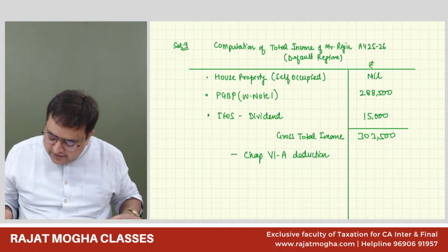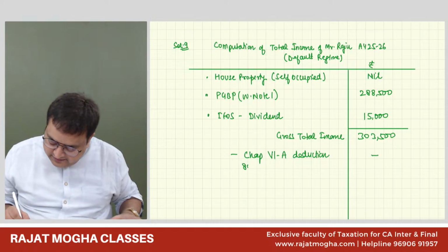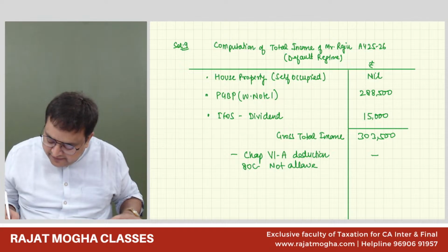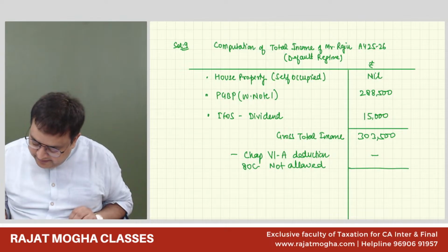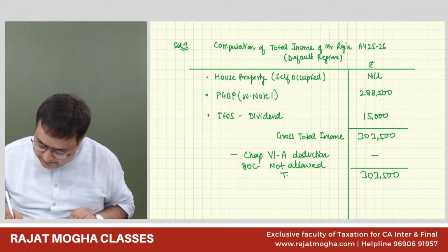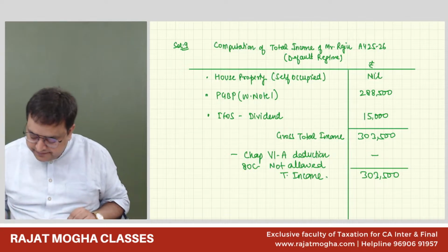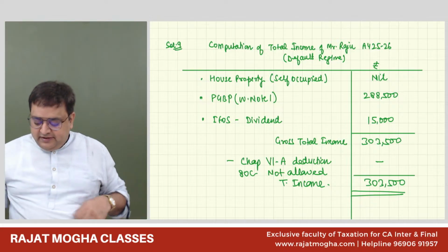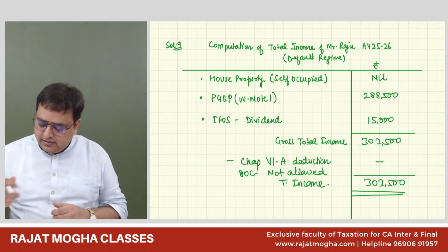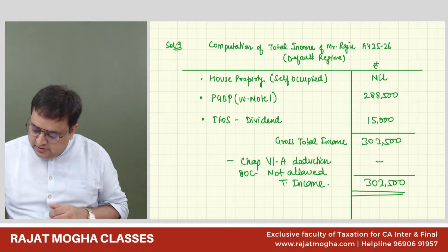Here it is not allowed. 80C not allowed. Even if you don't want to write it, that's perfectly fine. 80C not allowed. So this would be 3,03,500. This is our total income. Everybody got it? 3,03,500. Yes, sir. Good.